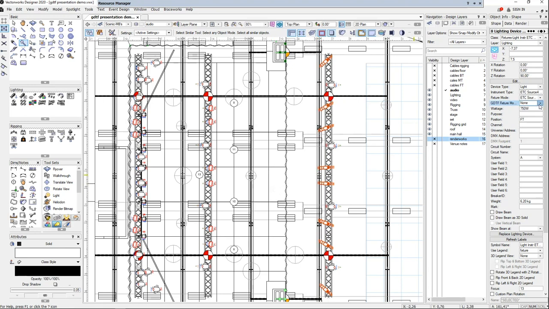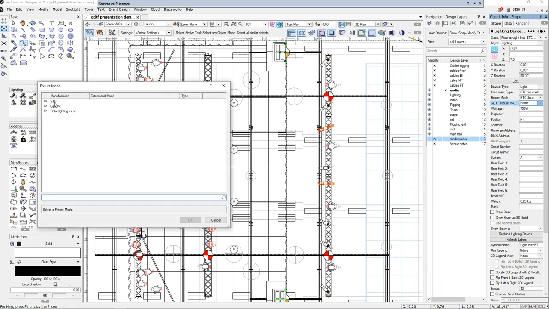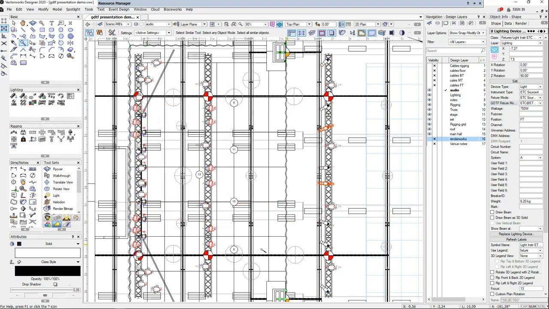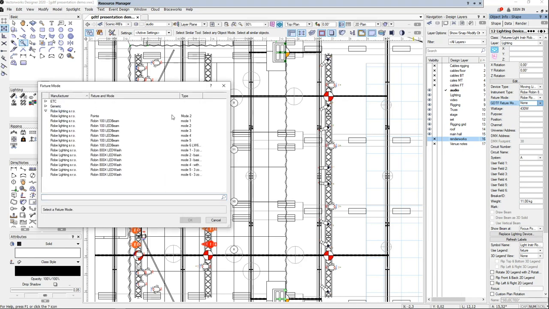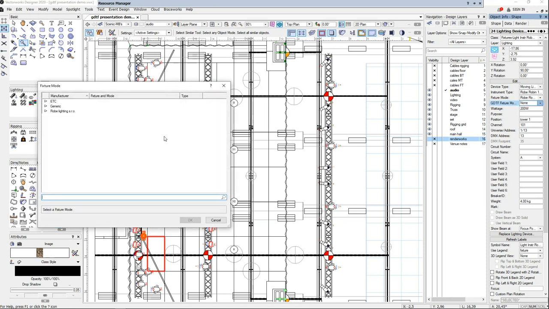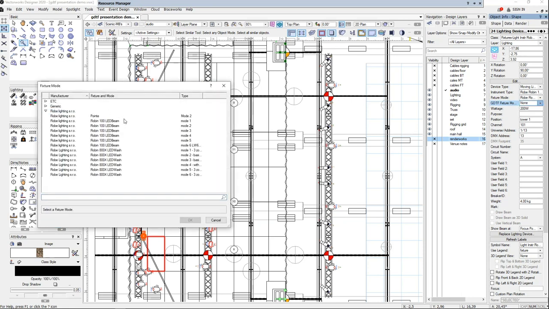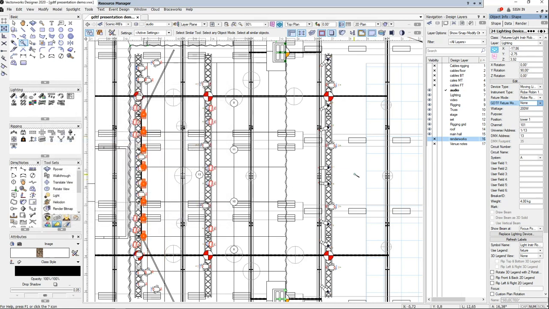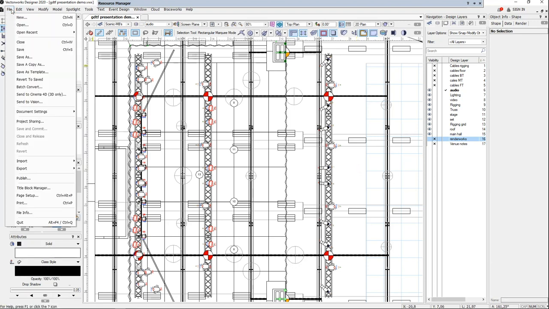So if I quickly select here, you see ETC is now shown up in the menu, and we'll just do the 8-bit mode for the moment. And if I select the 800 washes, we're going to go with mode 1 for that. And lastly, the 100 beams. They're in mode 5. So I'll just open up the Arobe file, select mode 5, and that's us ready to export this file. So next, we have to run the export MVR command.